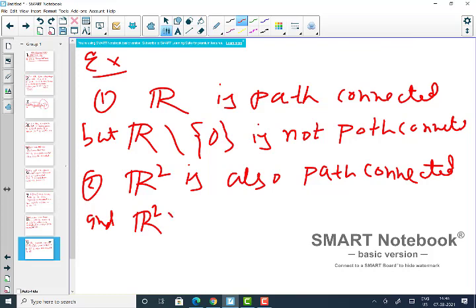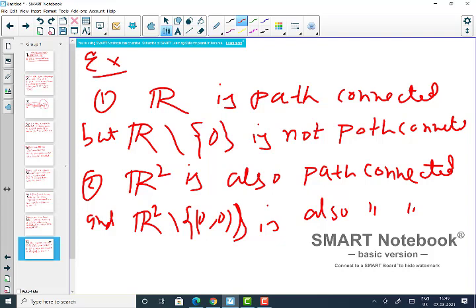So let me just remove the origin (0, 0), it is also path connected. Okay, there is no problem. In fact, if we choose any disk, open disk, closed disk, whatever, they all are path connected in any finite dimensional vector space Rn.